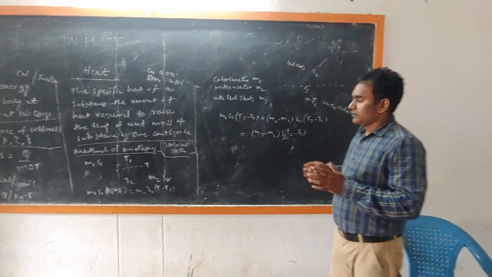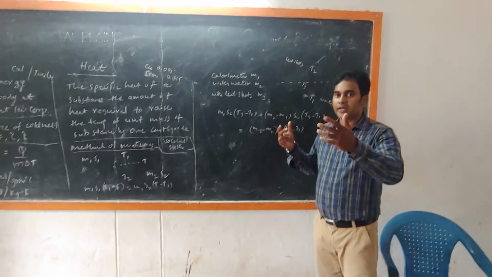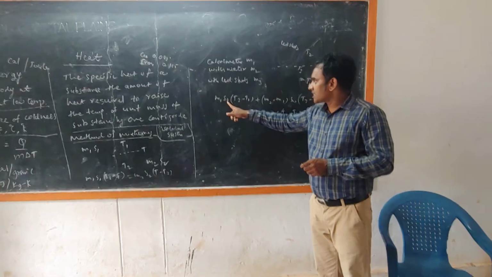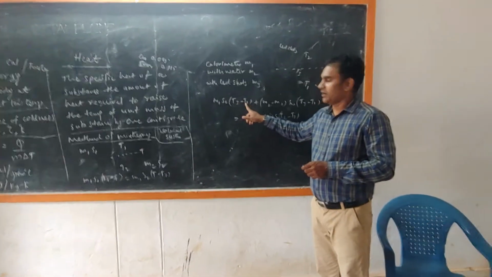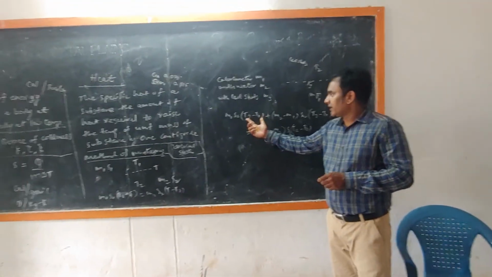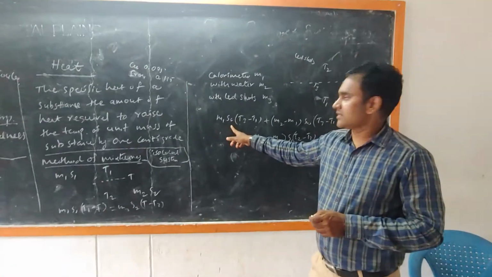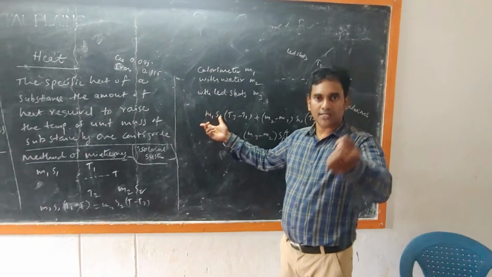Therefore, the heat energy gained by the calorimeter and water system is m1 Sc into T3 minus T1, because the temperature increases by T3 minus T1, where the calorimeter specific heat is Sc and the mass of the calorimeter is m1.